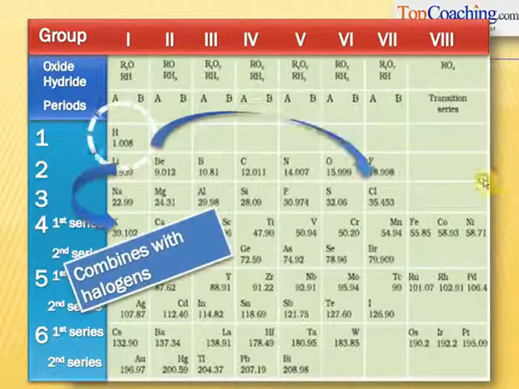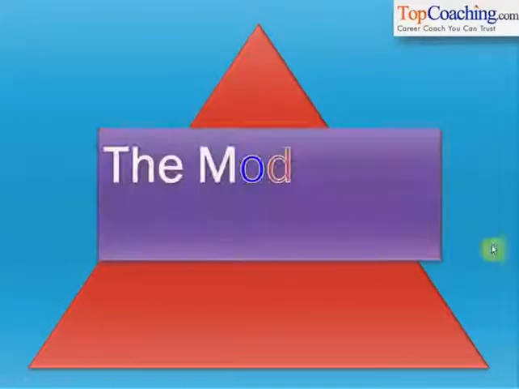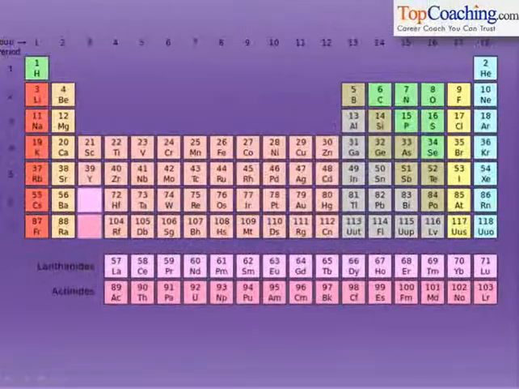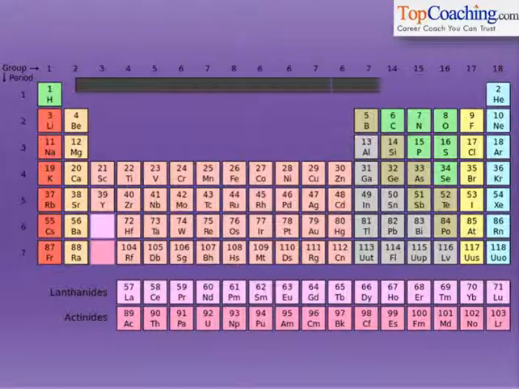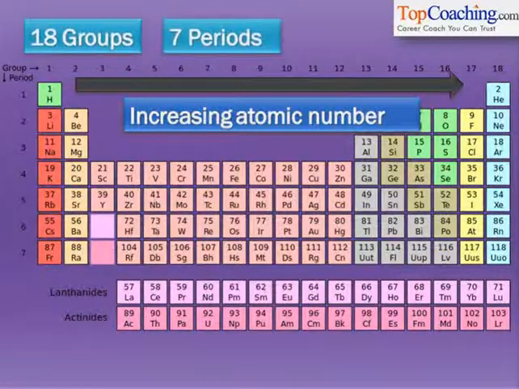The modern periodic table solved all these problems. The modern periodic table was proposed by Henry Moseley. This is the modern periodic table. In the modern periodic table, elements are arranged in the order of increasing atomic number because atomic number is a more fundamental property than atomic weight. So from left to right in a period, the atomic number increases. There are 18 groups and 7 periods in the modern periodic table.